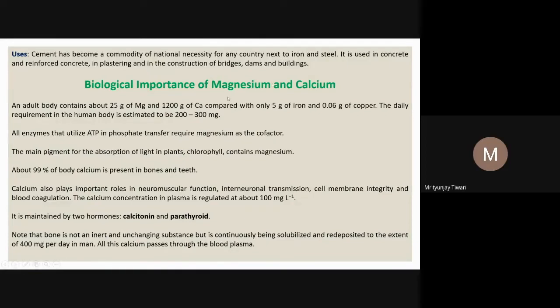So let us now look at the biological importance of magnesium and calcium. We know the magnesium and calcium are present in the human body, the living cells, and they are very important for our survival, because calcium ions are important in muscle action. Calcium ions are also used in the signaling of an impulse from one nerve cell to another nerve cell, because it is used perhaps in the synapses.